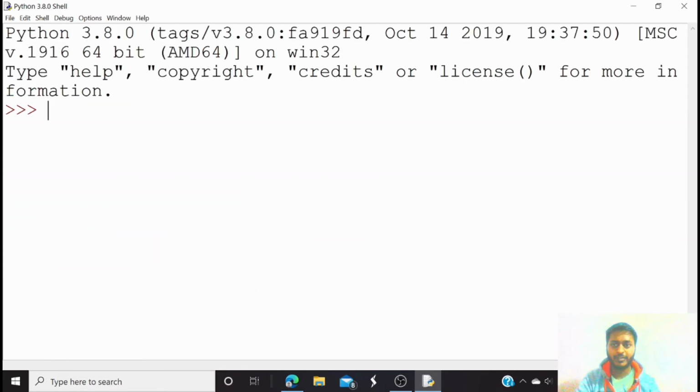So let's do some operations on the list. Suppose I have a variable called nums, and inside that I am storing the numbers 10, 20, 30 and 40.